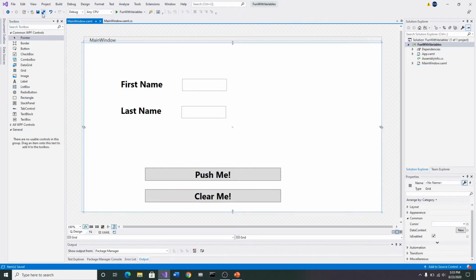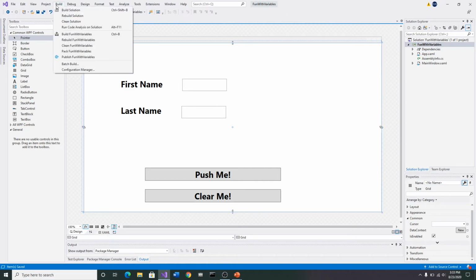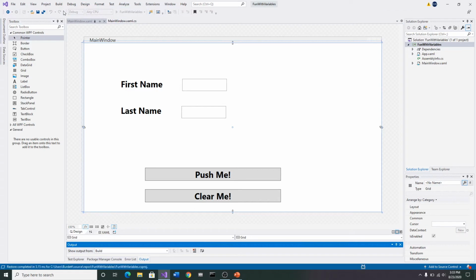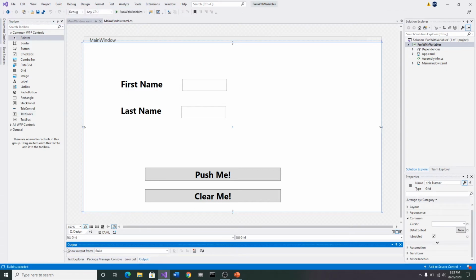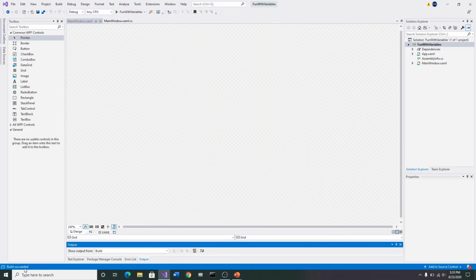I'm going to go ahead and save that. Make sure that I've saved it. Once you've done quite a bit of code, one of the things you should get in the habit of doing when you save is coming up and clicking Build and Build Solution. And that will run, notice it says ready down here in blue, and then says build successful.